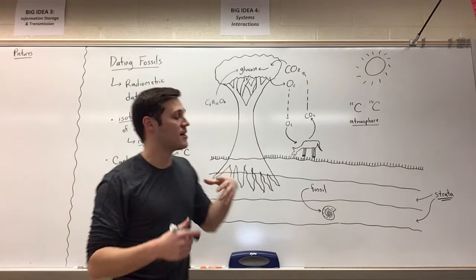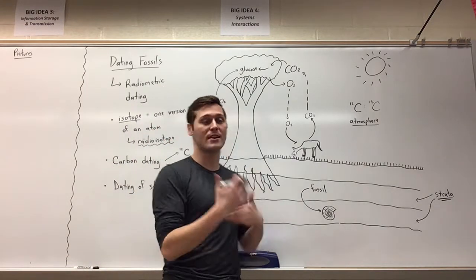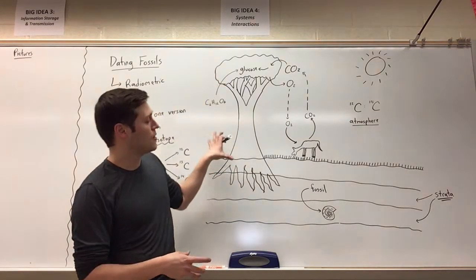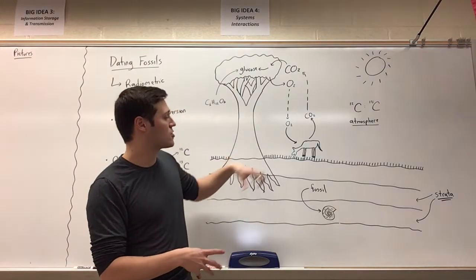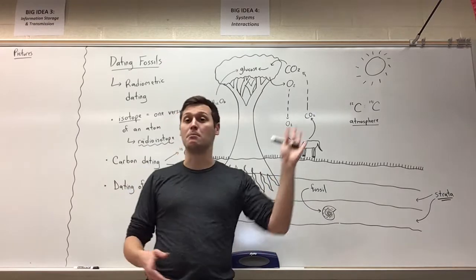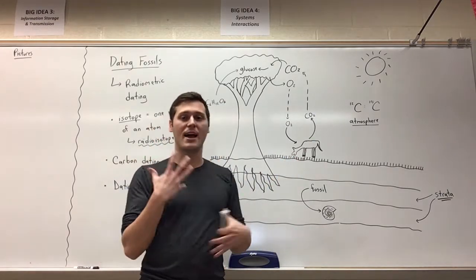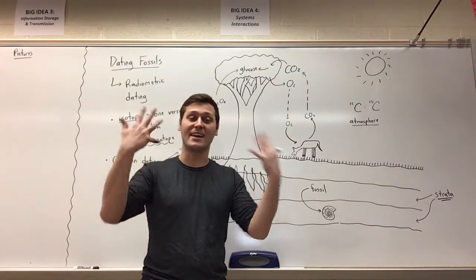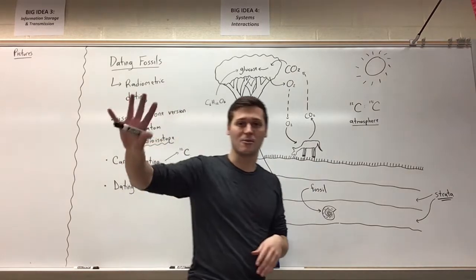Trees take in carbon dioxide from the atmosphere and convert it into glucose through photosynthesis, and that sugar ultimately gets stored perhaps as starch, and that starch or sugar gets eaten by animals. Those animals might be eaten by other animals. They break the carbs down, they release the carbon as CO2 by breathing it out, and then that gets recirculated throughout the carbon cycle.